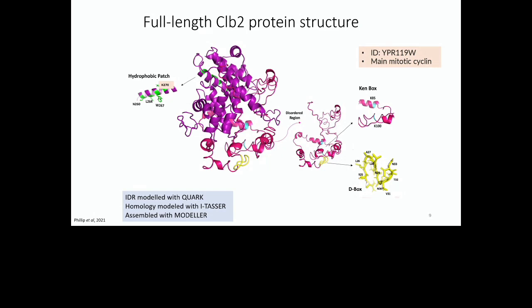To model this protein, we took a similar approach to model CDC6. We modeled the intrinsically disordered region separately, and then we incorporated it into a previous model that we had. The hydrophobic patch is very important in this protein. It's a hub for protein-to-protein interactions, and you can see here that it falls in a very well-structured region of this protein.